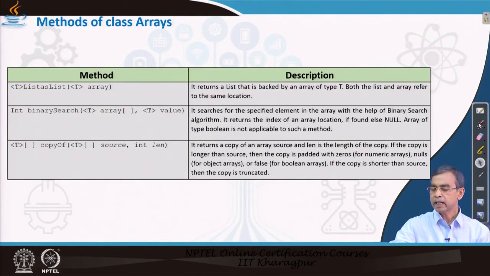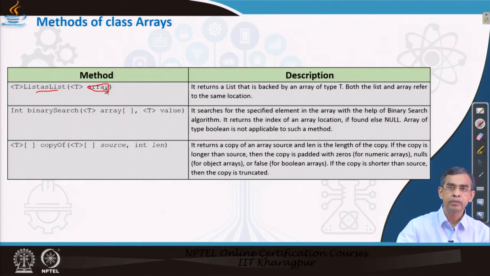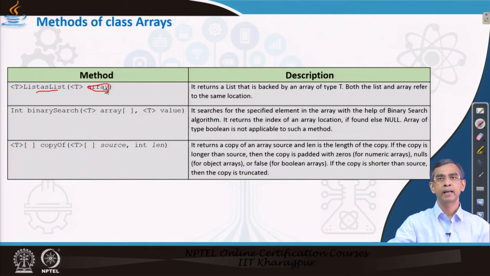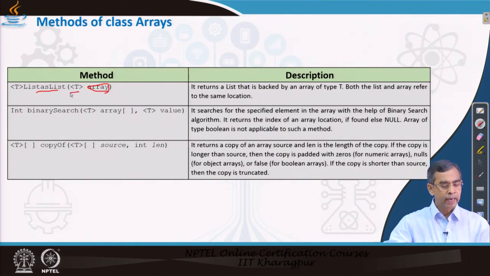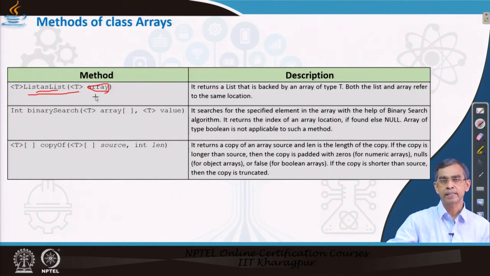The first method that you can see is asList. That means if you have any existing array which you can create using a primitive data type like int or float or char, whatever it is, then you can convert this into a collection. So, it is basically conversion of the primitive arrays using the collection arrays.